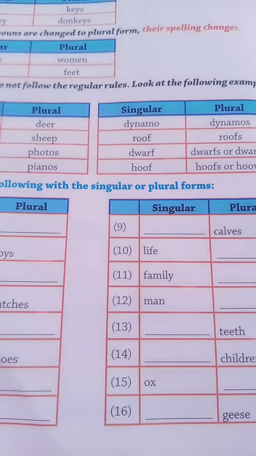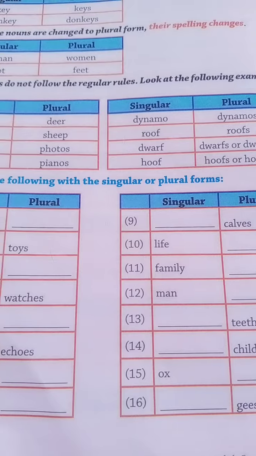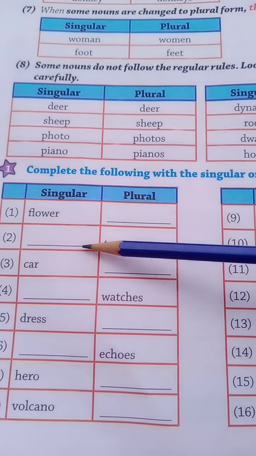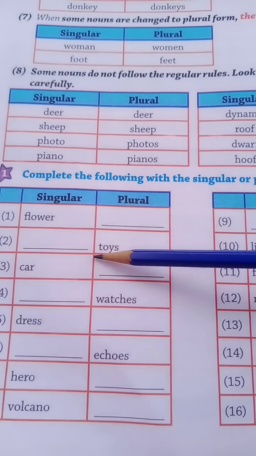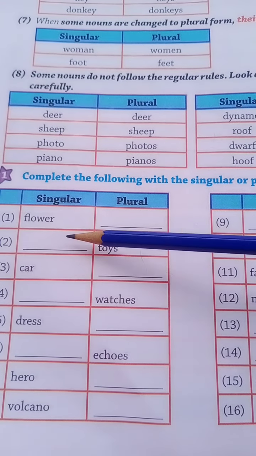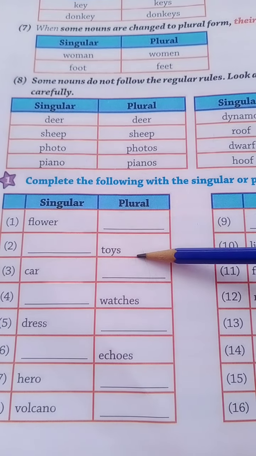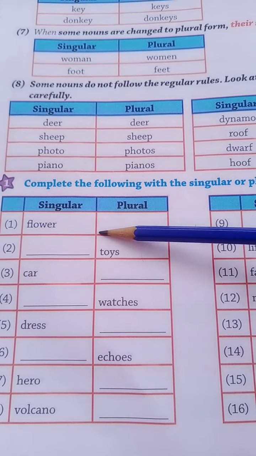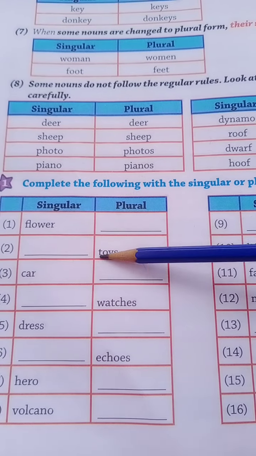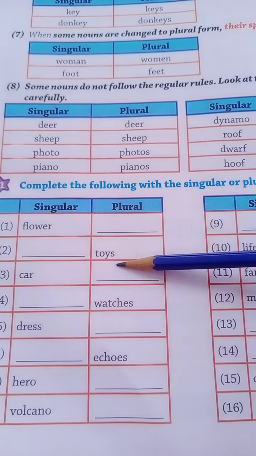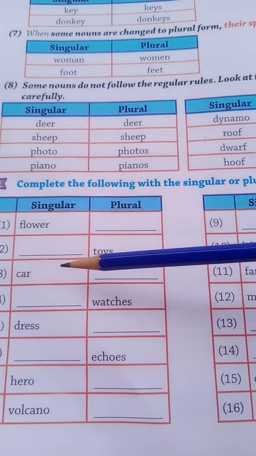And another one, here you write the singular word. The plural form is given, so we write the singular.